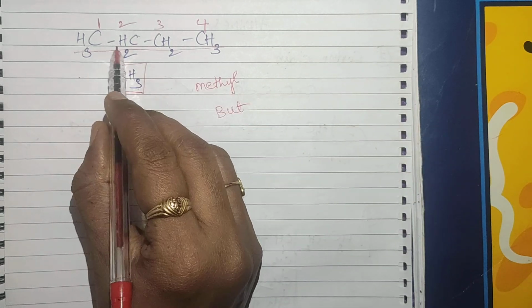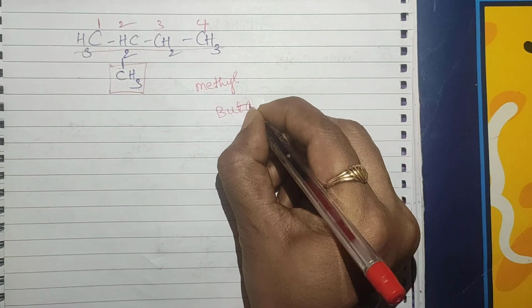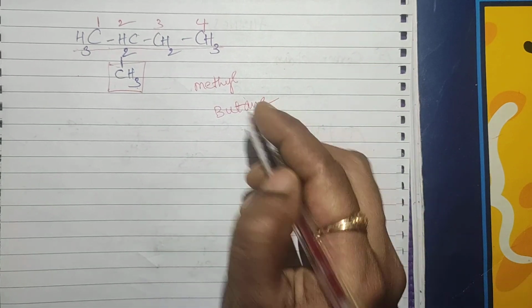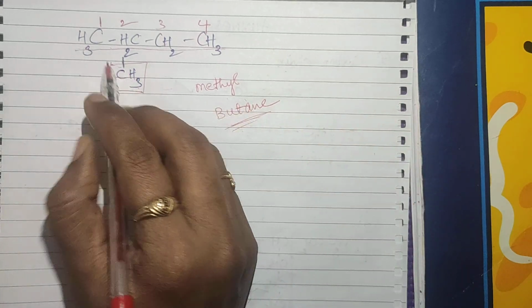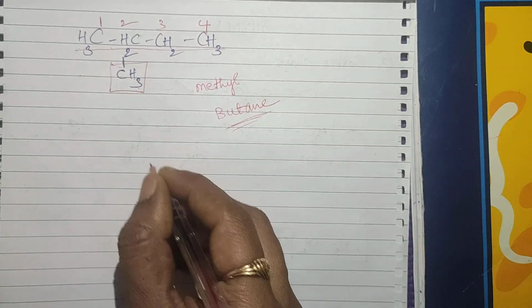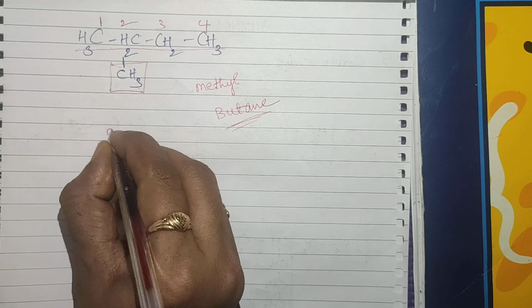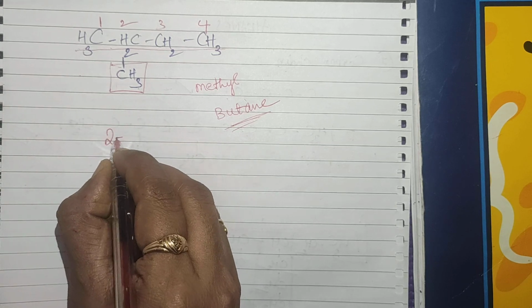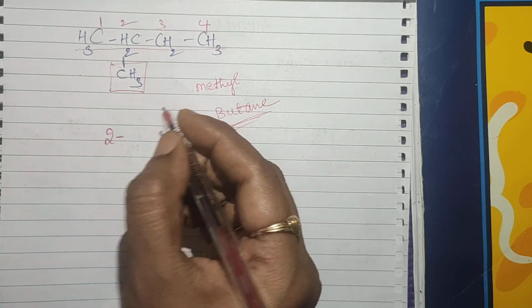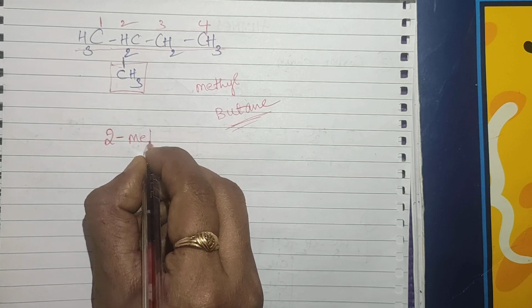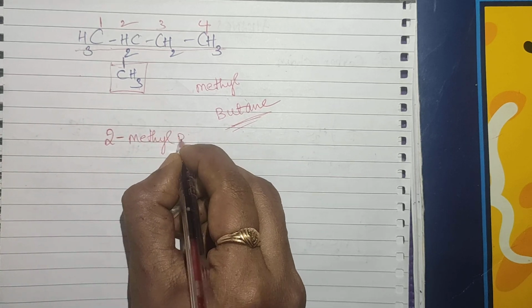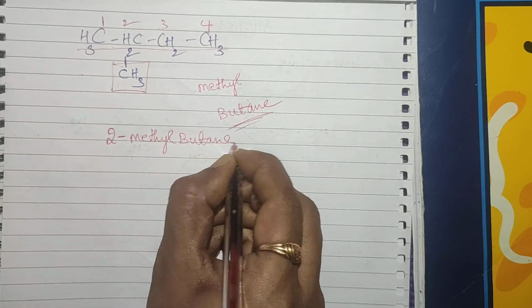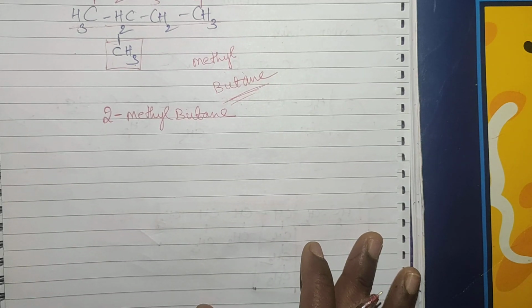It contains only single bonds, so you have to add "ane" as a suffix. Butane. In the second position a methyl group is there, so you have to give the number for that. Use a hyphen to separate the number and the name. 2-methylbutane is the name for the given compound. Like this we have to give the numbers.